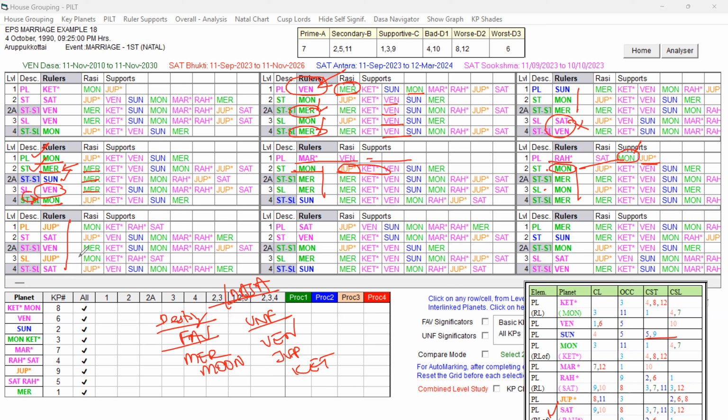So when the planets have some influence from the unfavorable key planets, the primary good key planets are influenced by the unfavorable key planets. Whenever those periods come that have the unfavorable key planets in their rulers, they will definitely give trouble during that period.